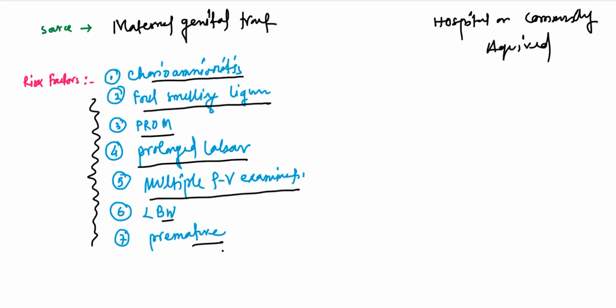Now some risk factors for late onset sepsis. Number one cause is unclean hands. Unclean hands are the most common cause of late onset sepsis. And then the second cause is lack of breastfeeding. As we know, breast milk provides a good amount of immunity to the newborn, so lack of breastfeeding predisposes to neonatal sepsis.